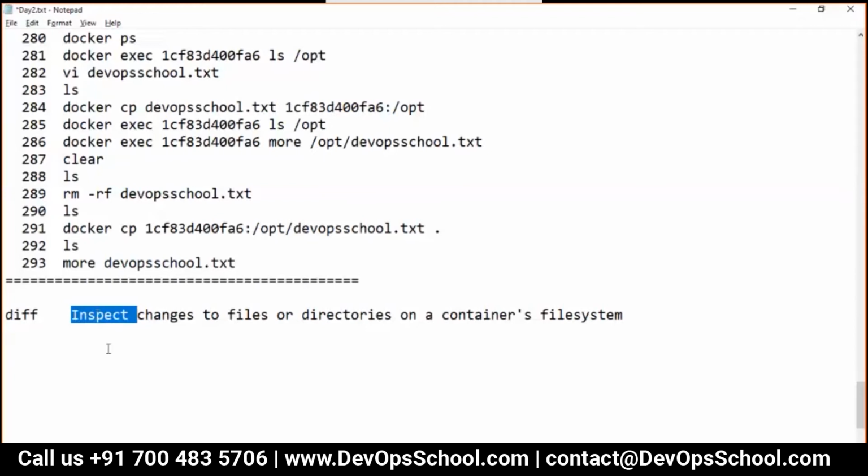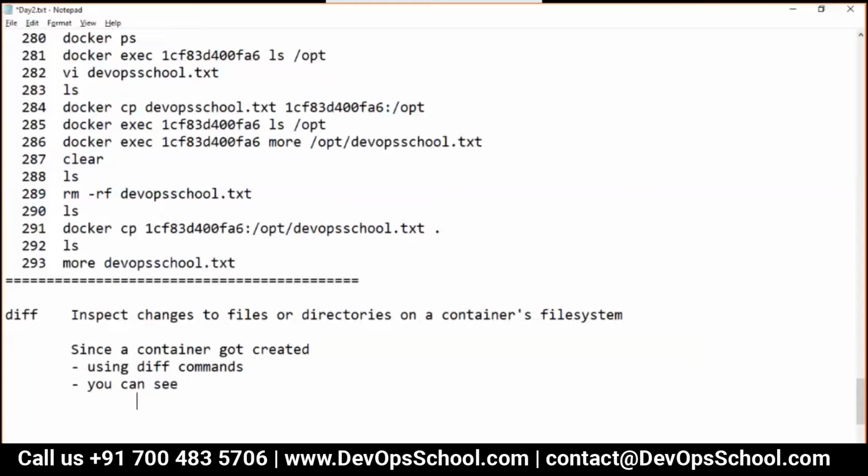I want to simplify this one. Since a container got created, using the diff command, you can see any files that got changed, got added, and got deleted.